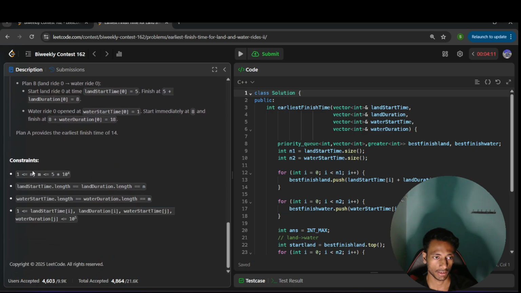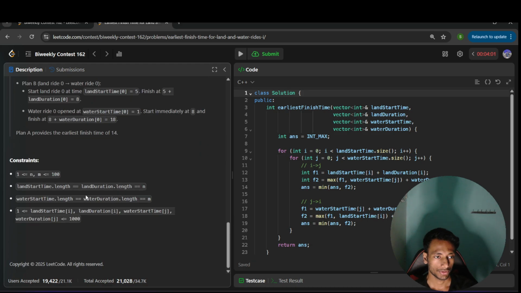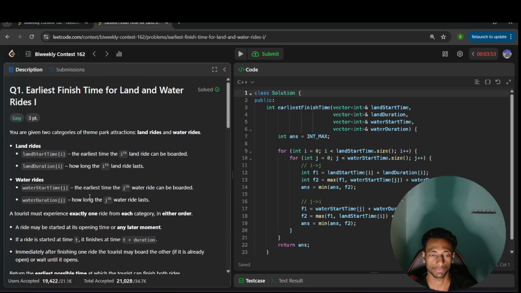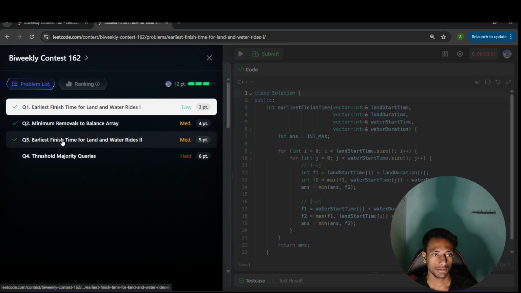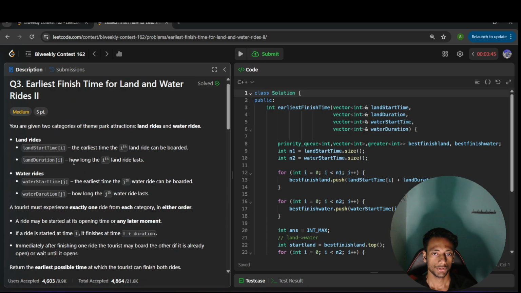Here you can see the size of n and m is 5 times 10 to the power 4, but in problem number one, the constraint on the length of n and m is at most 100. So in the first problem we can use the brute force approach, and in the third problem, the second version, we have to use the optimal approach, right? So what is the problem statement?